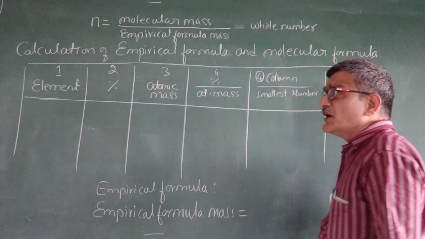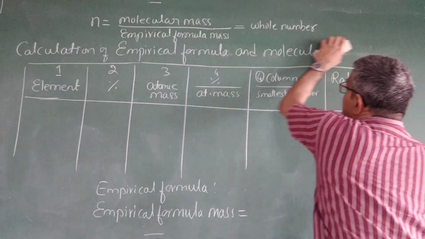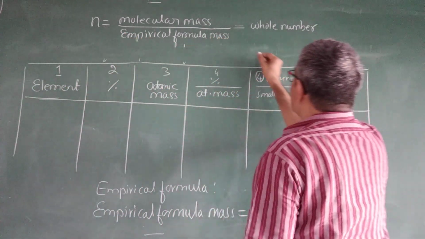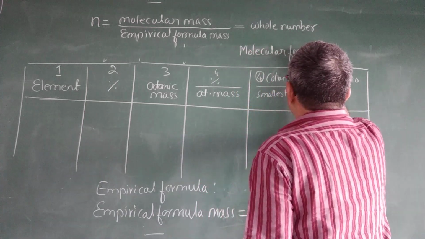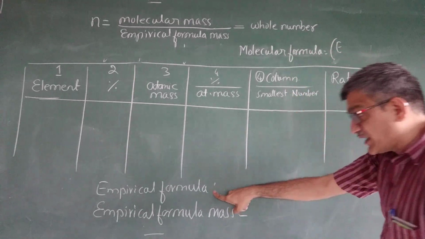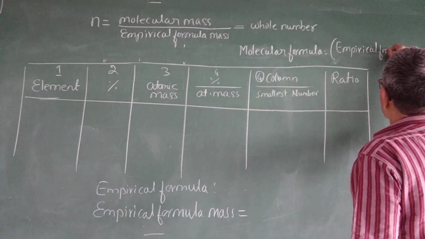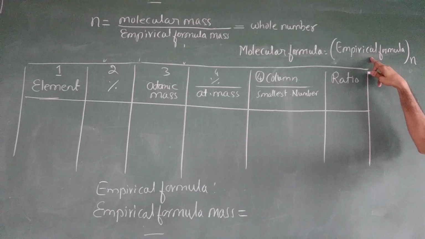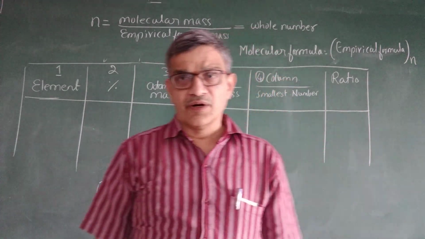Then we have to go for the formula. Molecular formula equals empirical formula into n. The empirical formula we already have. We multiply this formula by this number n. So that gives you finally the molecular formula.